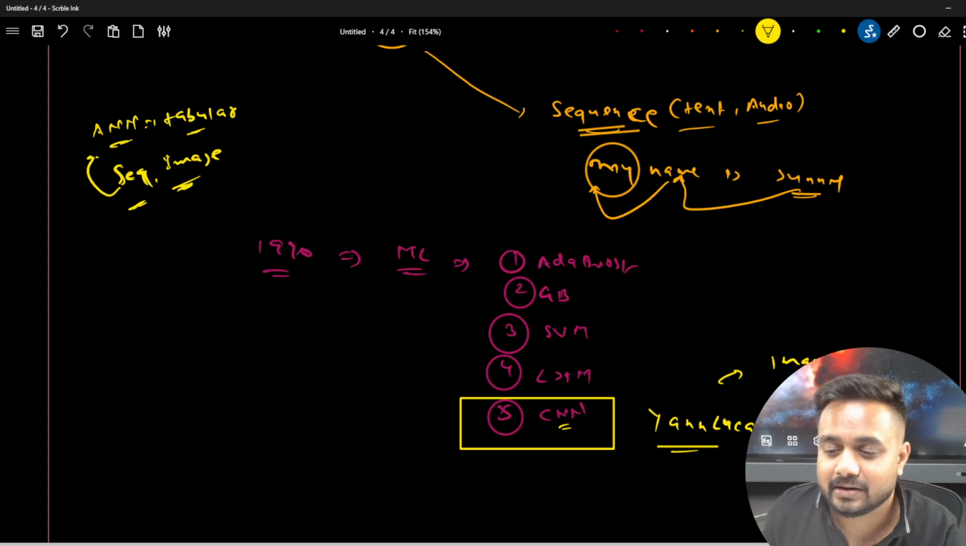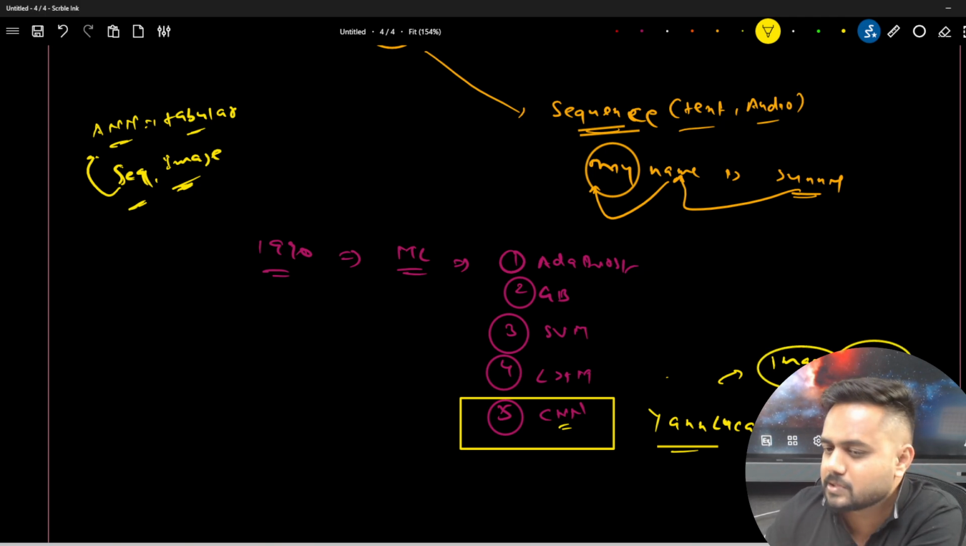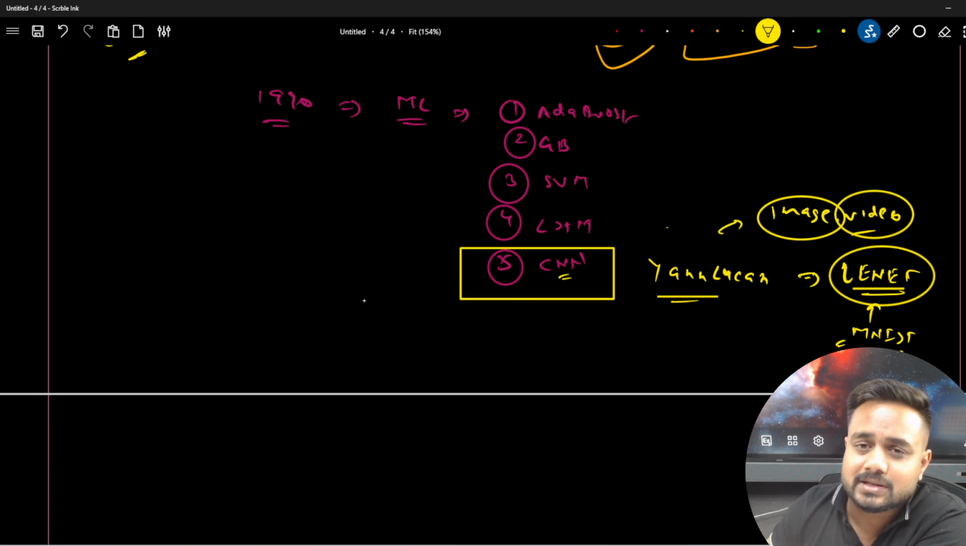MNIST handwritten images. So they were using this particular data, and the model name was LeNet over here, specifically for the images and the videos. Now let me tell you how this CNN is different from the other networks.